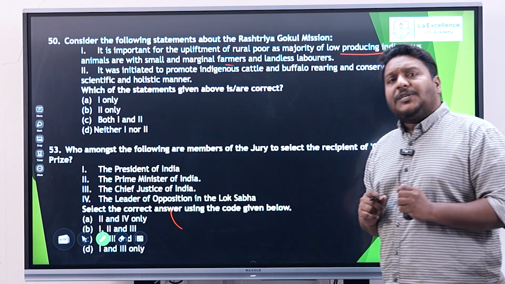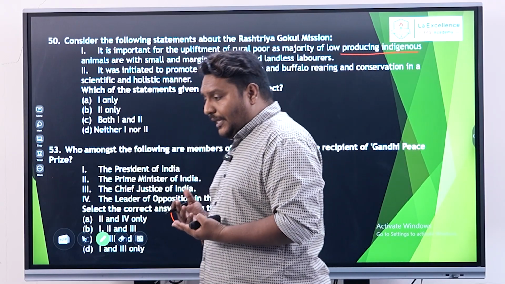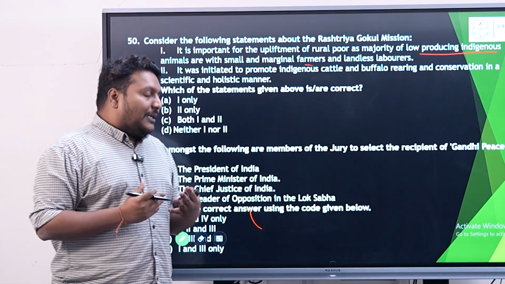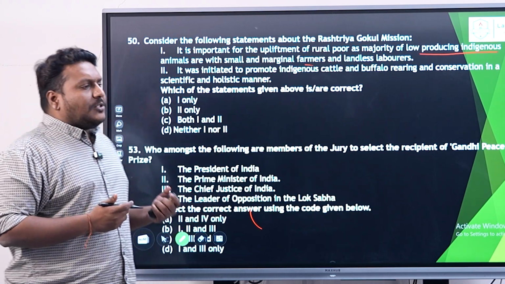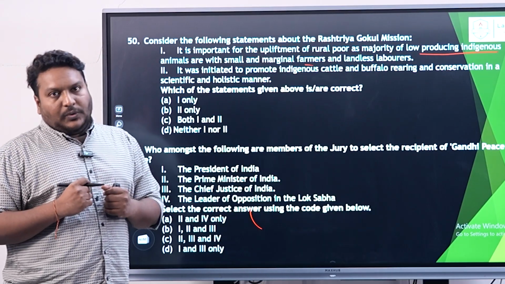In a country like India, which is agriculturally dominant, there is a great culture of a pastoral economy too, and most people in rural areas have indigenous breeds only.